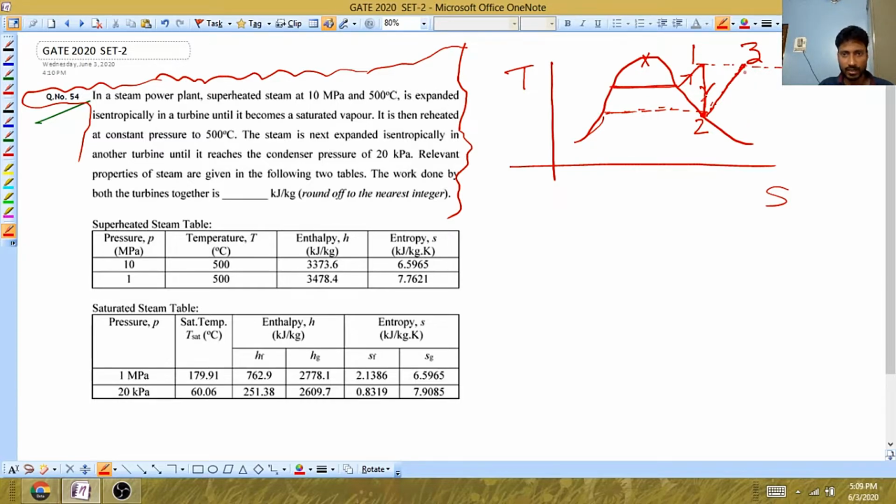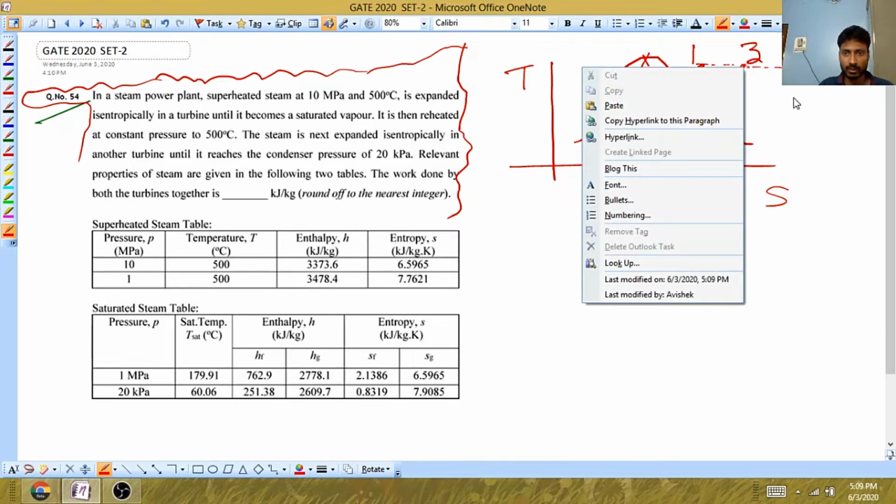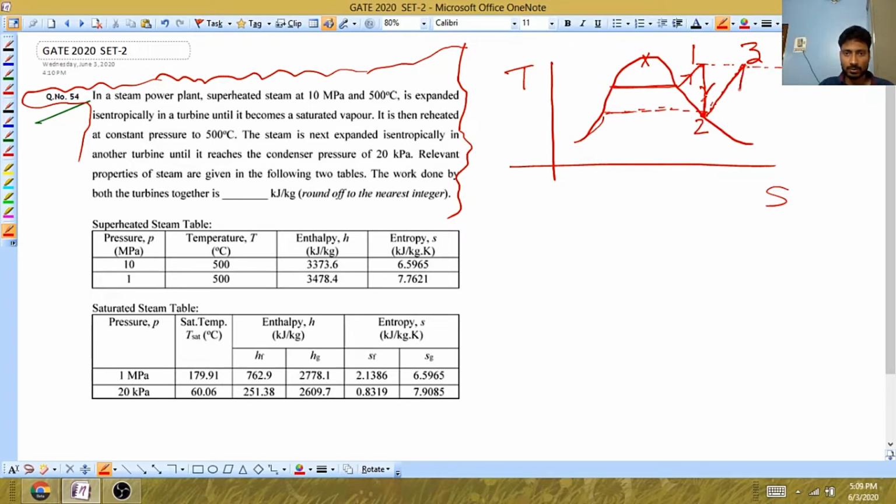it is again expanded isentropically in another turbine. They have not said where it will touch, so let me take this state as this point.